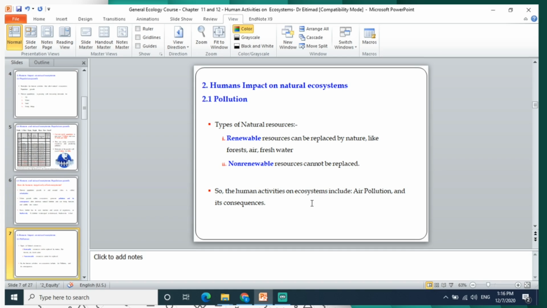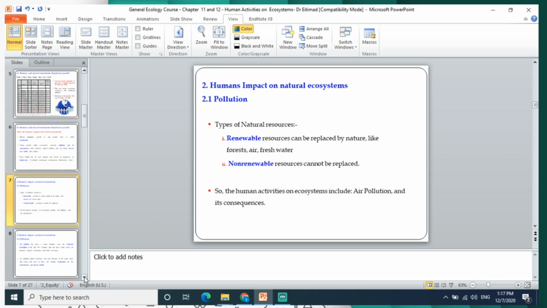Renewable natural resources can be replaced by nature, like forests, air, and fresh water. Non-renewable resources cannot be replaced. The human activities affecting ecosystems include air pollution and its consequences.